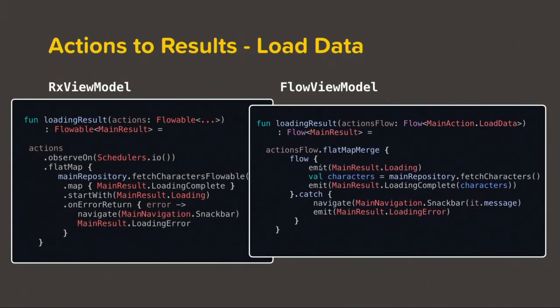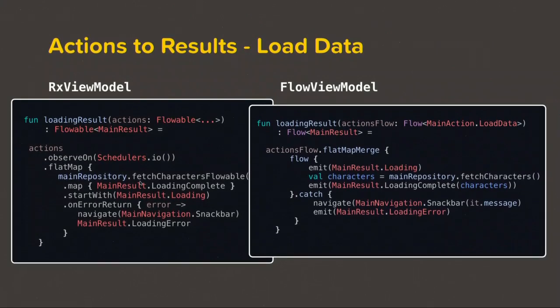So we are going to emit loading. We are going to use the repository to sequentially get characters. We got the characters, then we can emit it. And finally, we can use the catch operator to get some errors and navigate and emit.